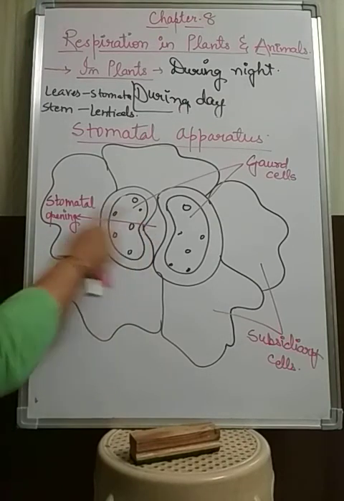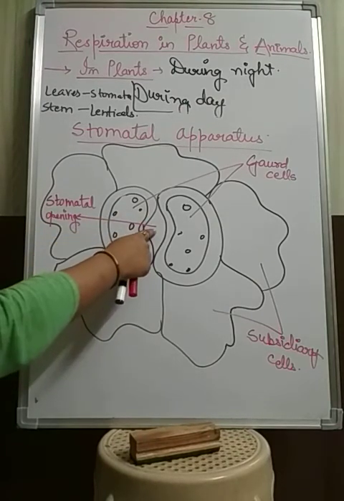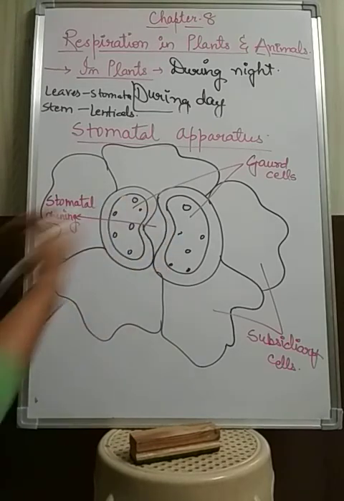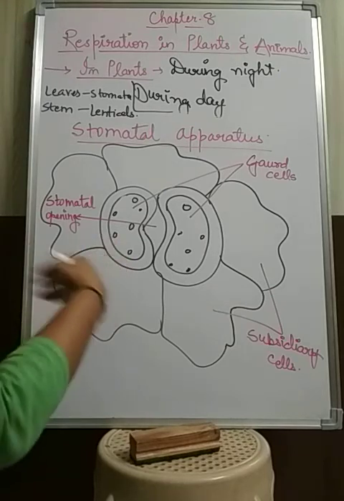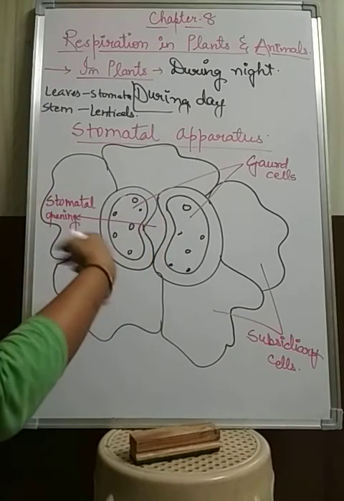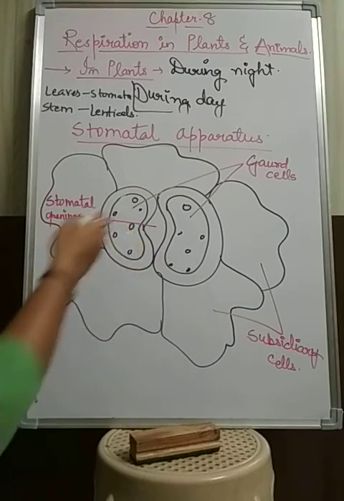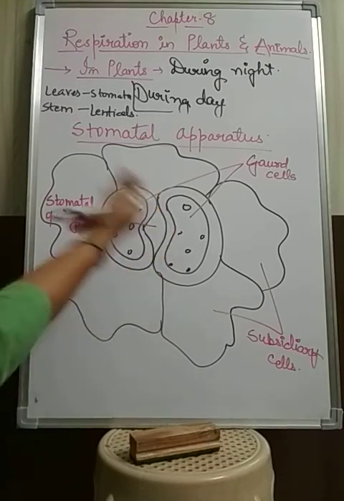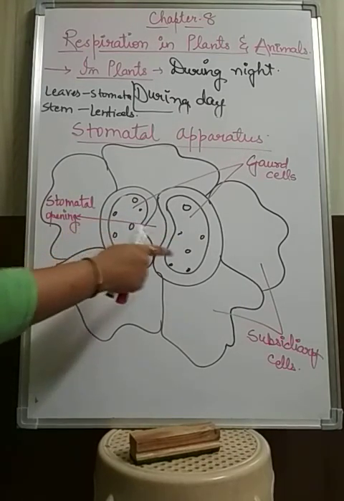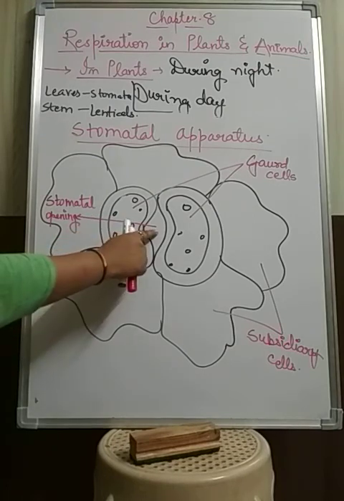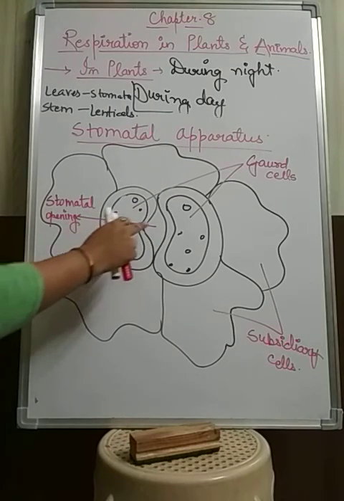Through this stomatal opening, oxygen is released during photosynthesis. During respiration, oxygen-rich air moves inside the plant and carbon dioxide-rich air moves out, so oxygen is absorbed and carbon dioxide is given out through this opening. These two guard cells control the opening and closing of the stomatal opening.